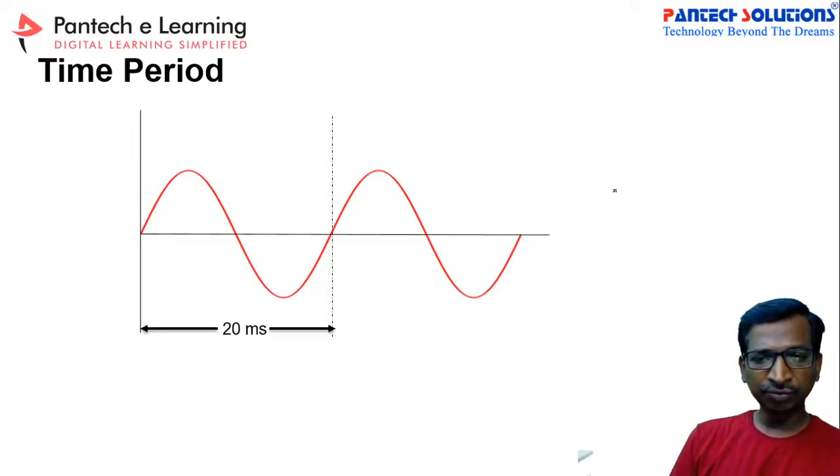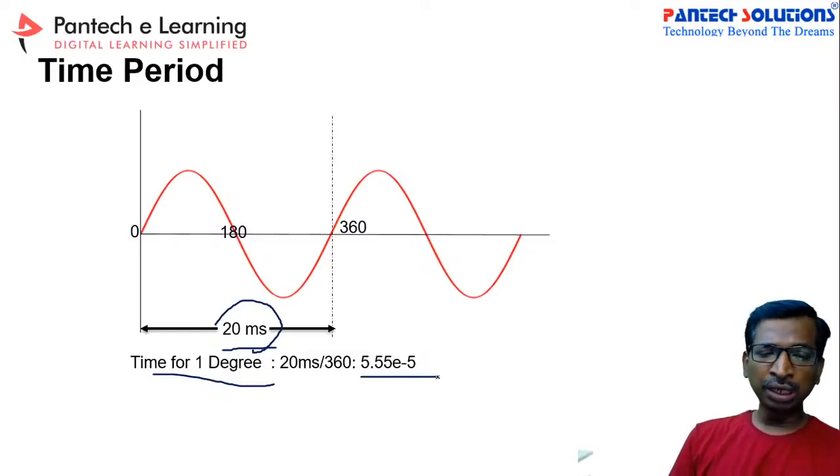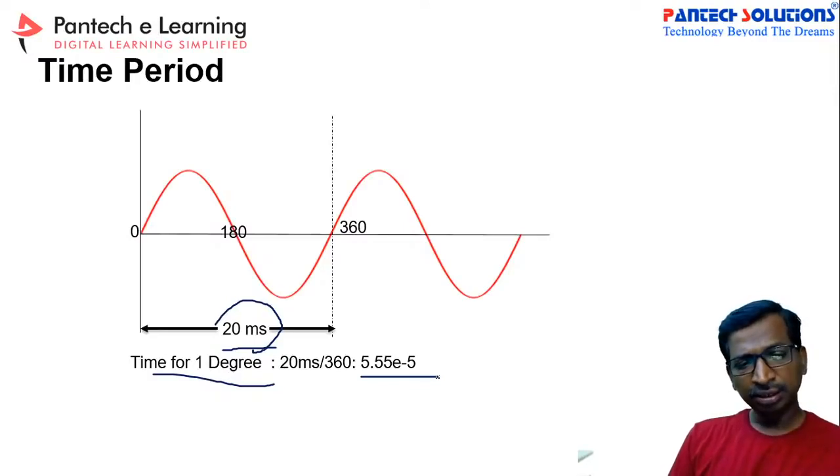If you are getting 50 Hertz, then one period is 0 to 360 degree, so we can take 20 milliseconds. Exactly half of the value is 180 degree, if you take 360 degree per cycle. Now we have to calculate the time period for 1 degree. If you take 20 milliseconds at 360 degree, what is the time period for 1 degree? This is 5.55 e power minus 5. This is the time period for 1 degree. Now we have to calculate the firing angle for each and every degree. So let us note this point.